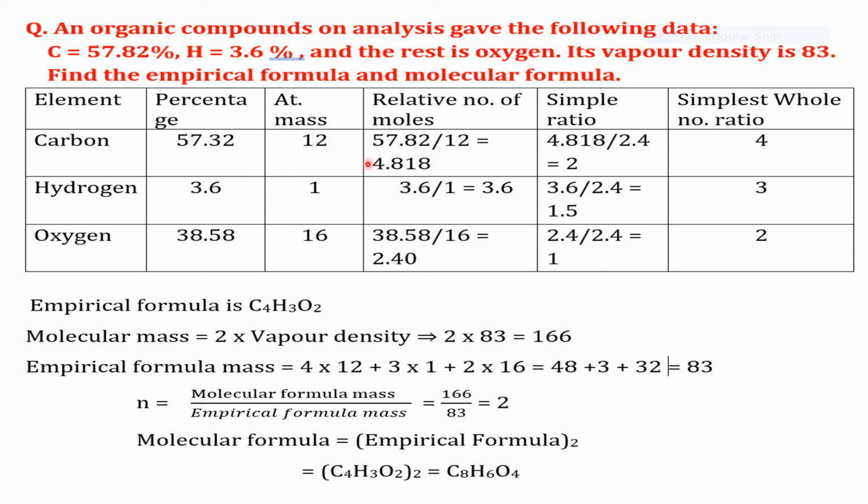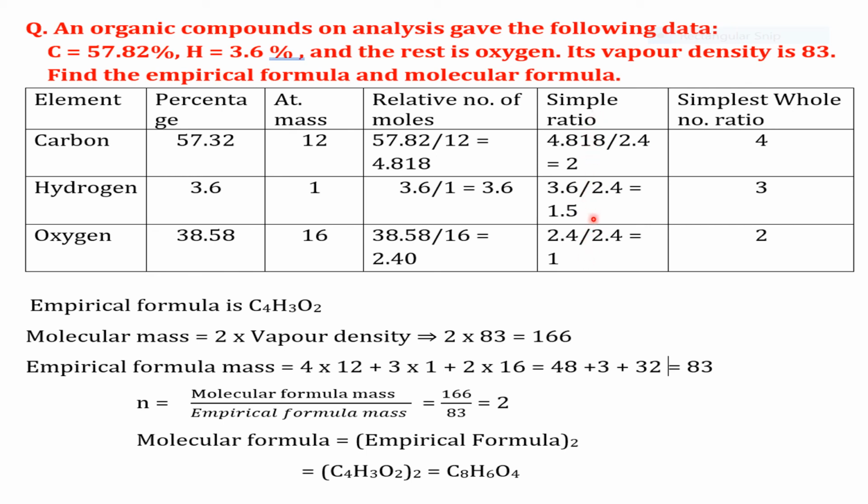So relative number of moles of carbon equal to 57.82 by 12, we get 4.818, and that of hydrogen we get 3.6 moles, and that of oxygen is 2.4. In all these, the ratio of number of moles is 4.818, 3.6, and 2.4.